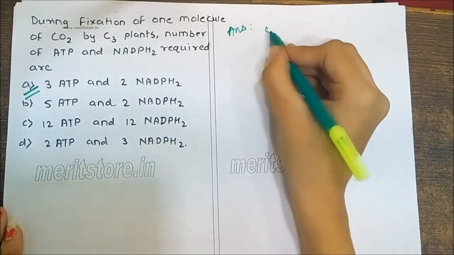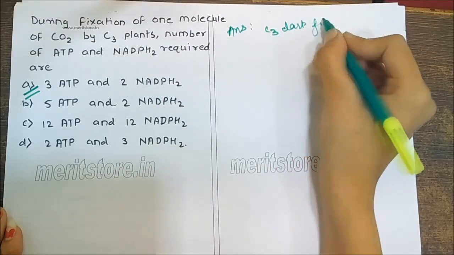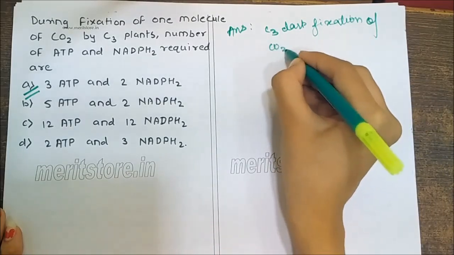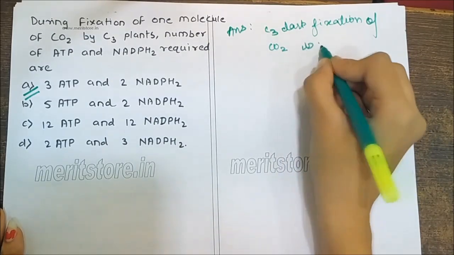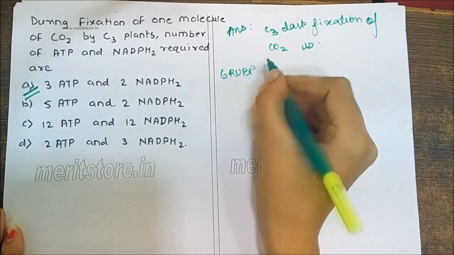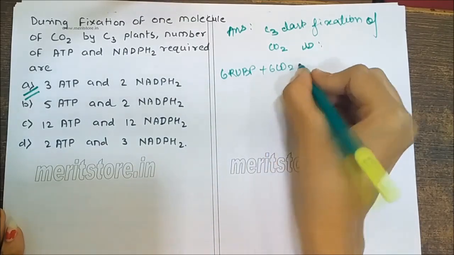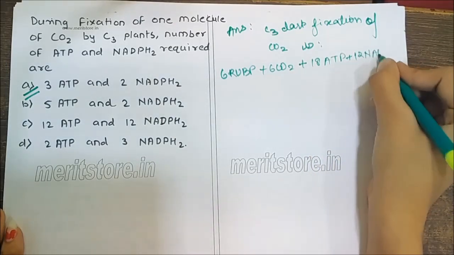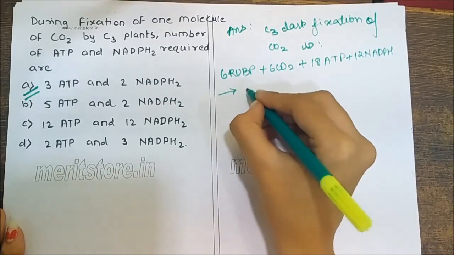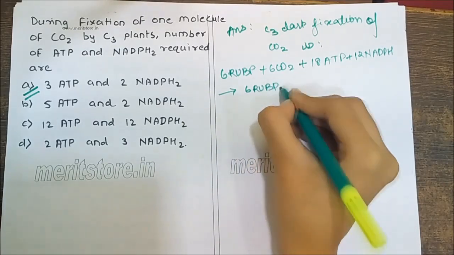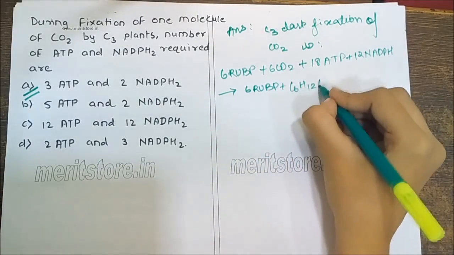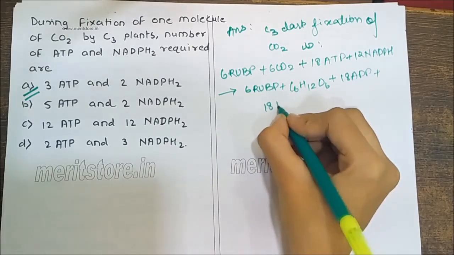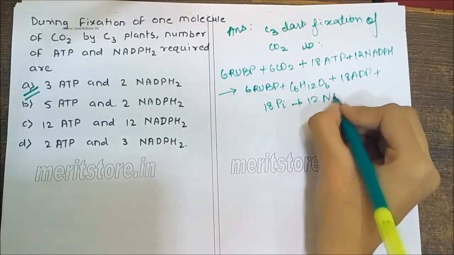The net reaction of C3 dark fixation of carbon dioxide is 6 RuBP plus 6 CO2 plus 18 ATP plus 12 NADPH gives 6 RuBP plus C6H12O6 plus 18 ADP plus 18 Pi plus 12 NADP+.